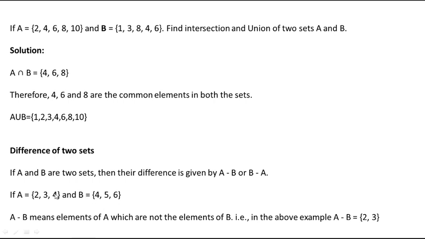So except 4, you should write these two elements. A minus B is 2, 3. That means you have to eliminate the elements of B and write only the remaining elements of A. That is A minus B. So these are the operations we can perform on sets.